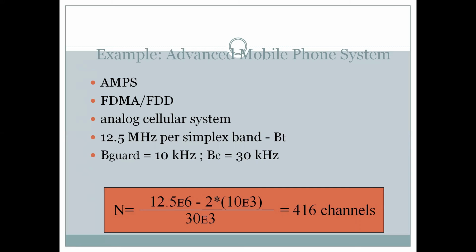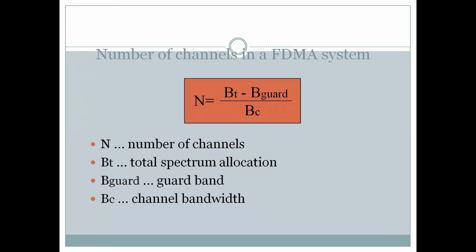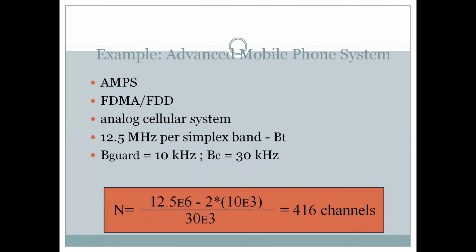Let's put these values into the standard formula, which gives you N, which is nothing but Bt minus B guard upon Bc, where Bt is 12.5 megahertz.